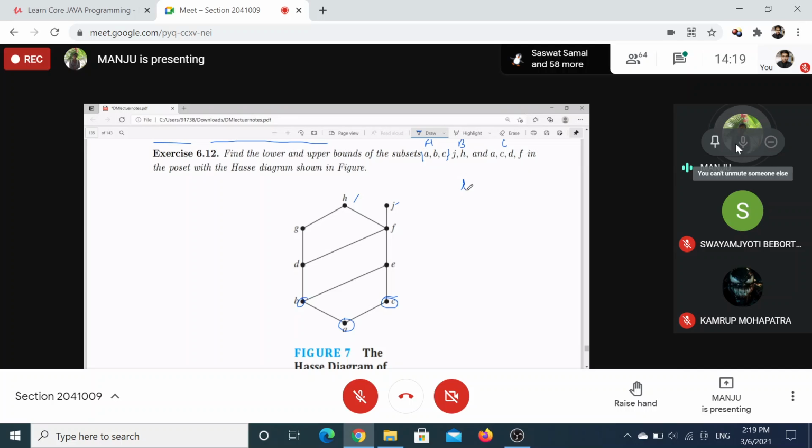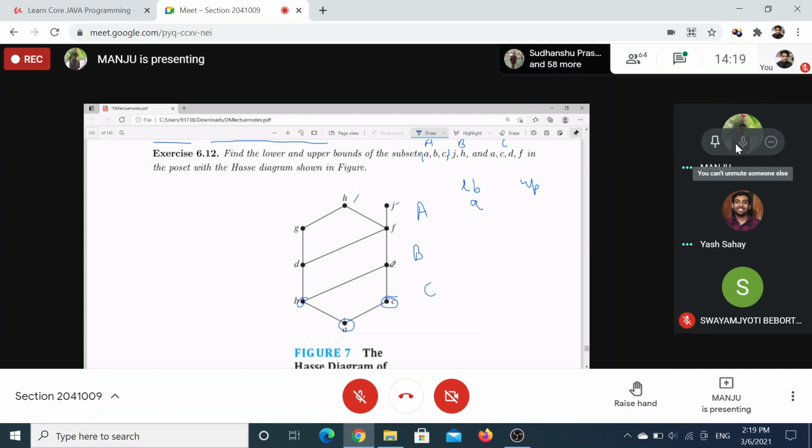Here I can write lower bound, and here upper bound, for set A, set B, set C. Tell me, lower bound of A. A only. A is related to A, B, C, and there is nothing else below this one. Upper bound: E, F, H, and J.